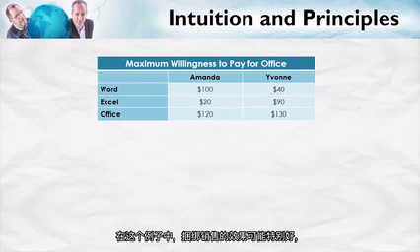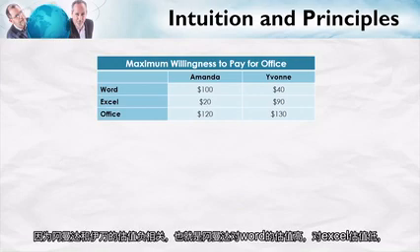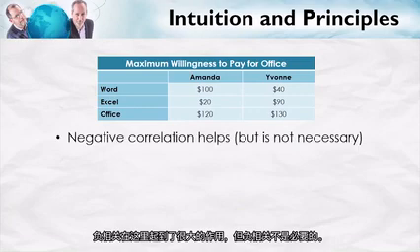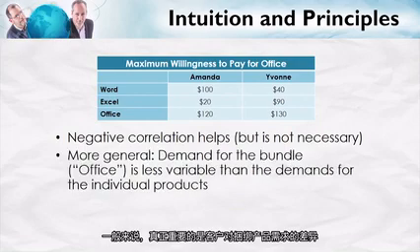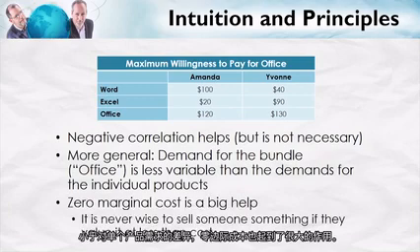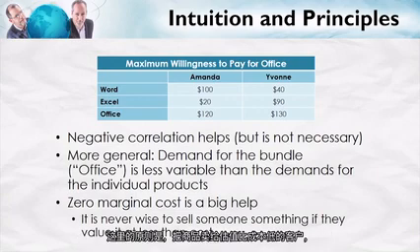In this case, the bundling works particularly effectively because Amanda and Yvonne have negative correlations. That is, Amanda has a high value for Word and a low value for Excel, while Yvonne has a high value for Excel and a low value for Word. Negative correlation helps here a lot, but it's actually not necessary. More generally, what matters is that the demand for the bundle is less variable than the demands for the individual products. Zero marginal cost is also a big help here.